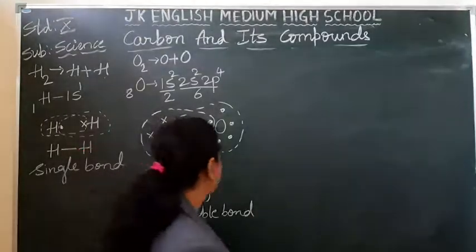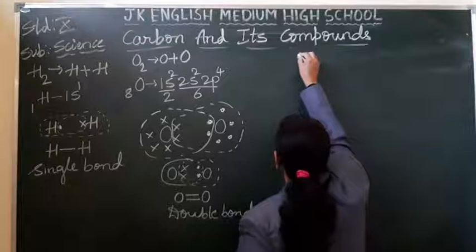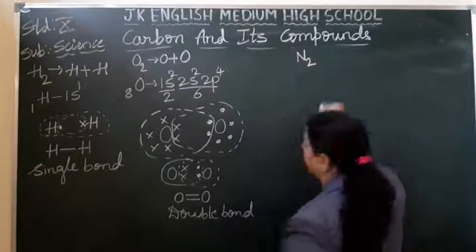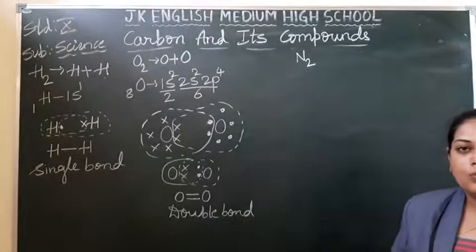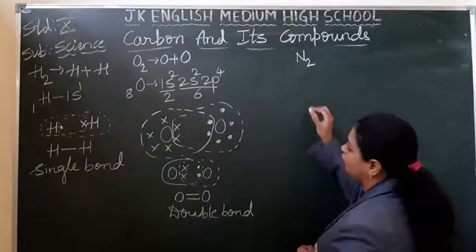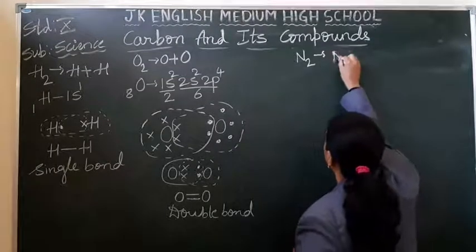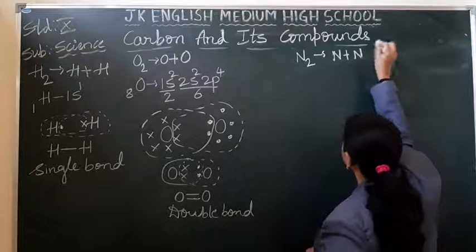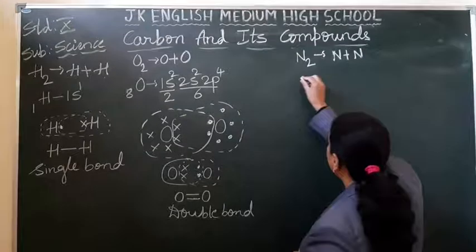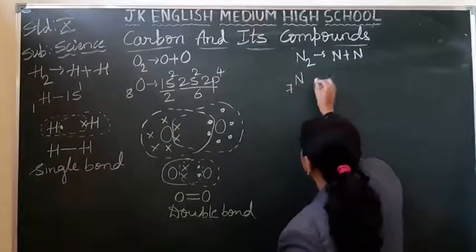Right? Take it down. Let me give one more example, students, that is the nitrogen molecule. Again, the nitrogen molecule is formed by combining 2 nitrogen atoms. The atomic number of nitrogen is 7.